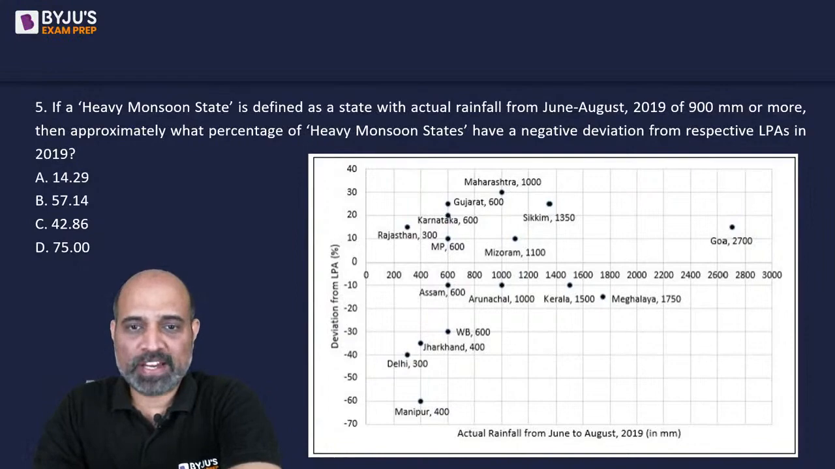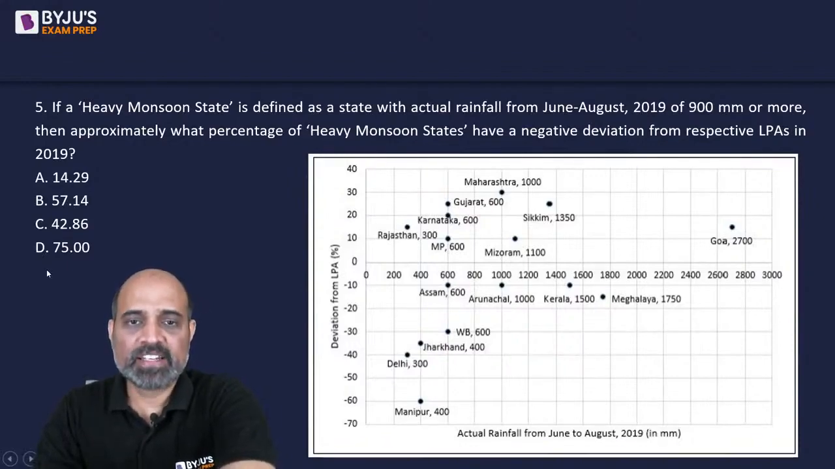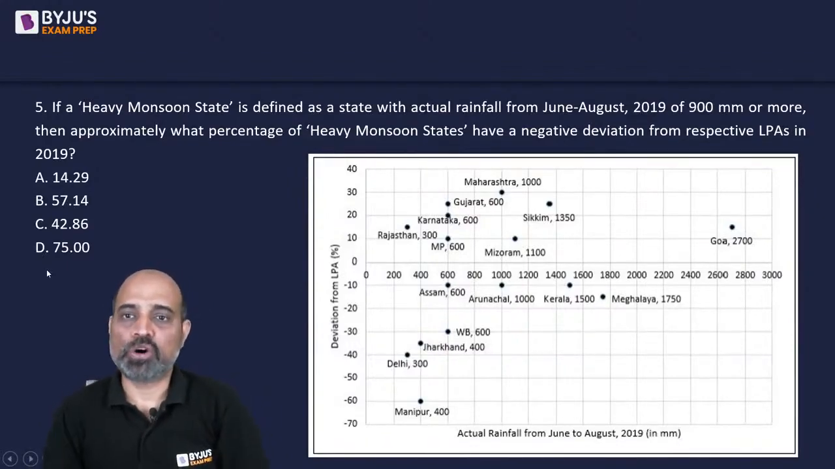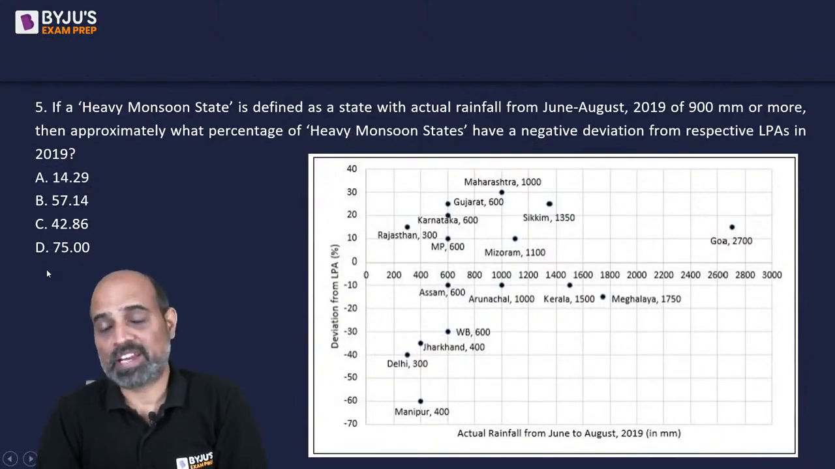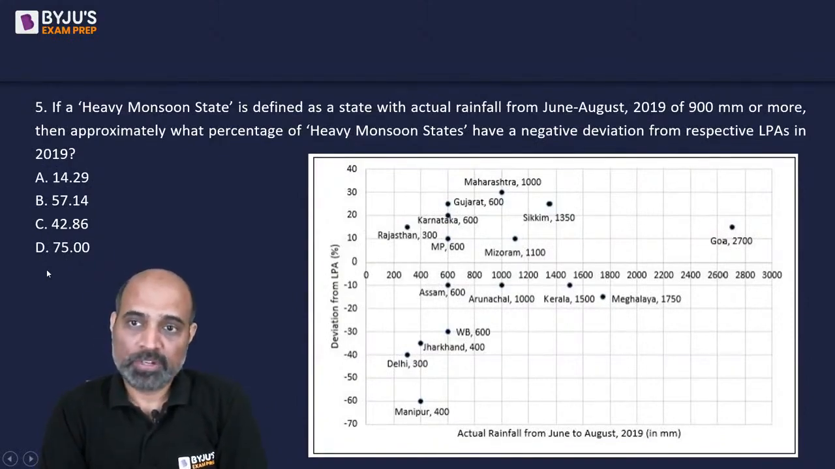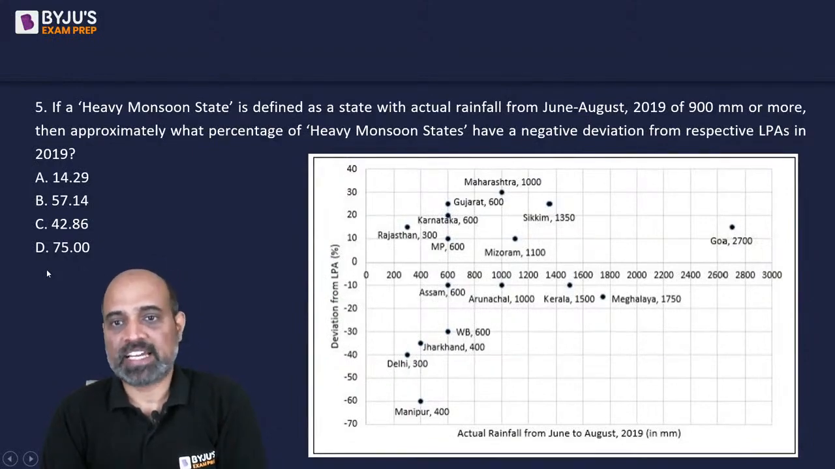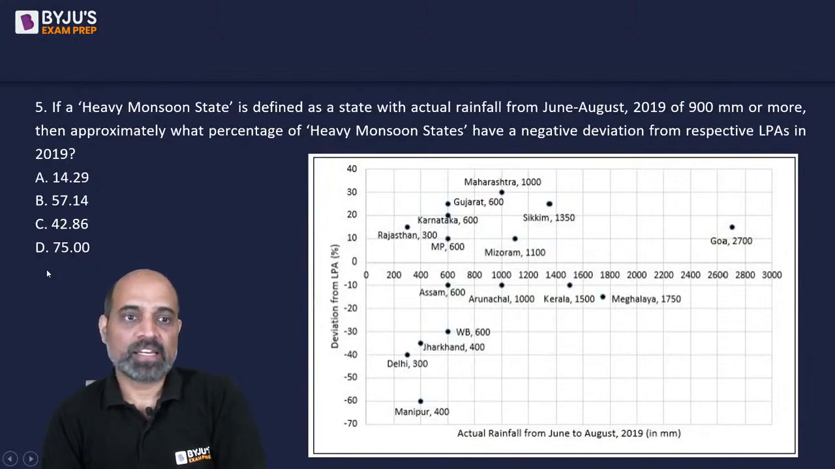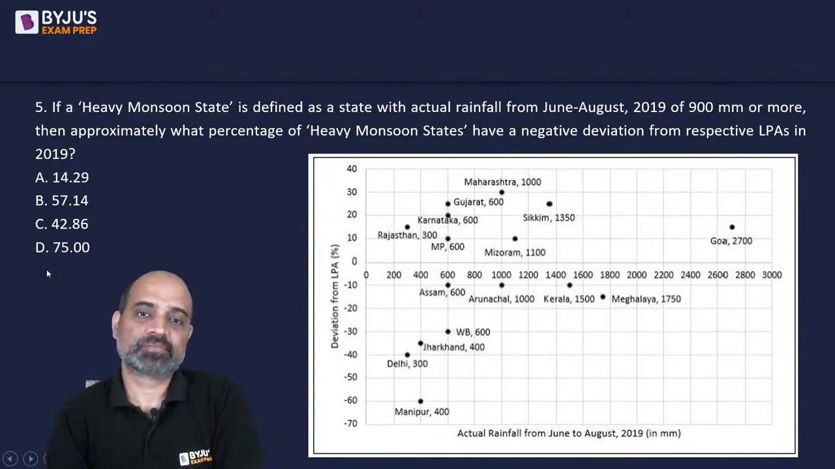So question number 5 says, if a heavy monsoon state is defined as a state with rainfall from June to August 2019 of 900 mm or more, then approximately what percentage of heavy monsoon states have a negative deviation from respective LPAs in 2019?